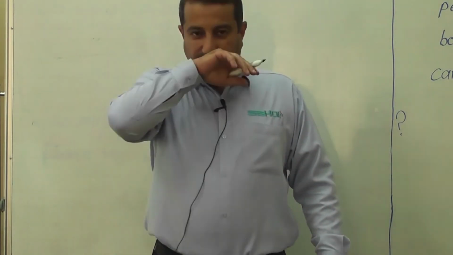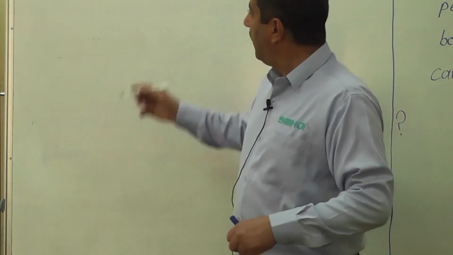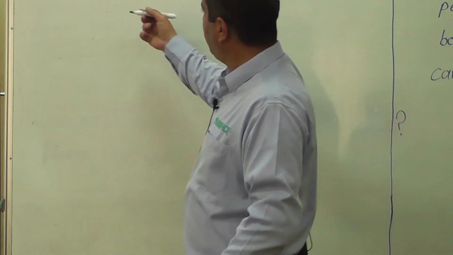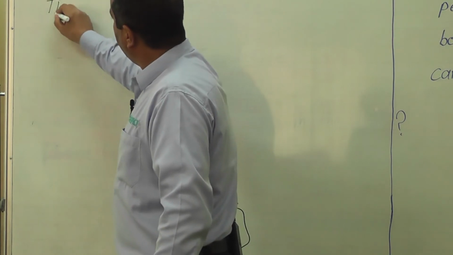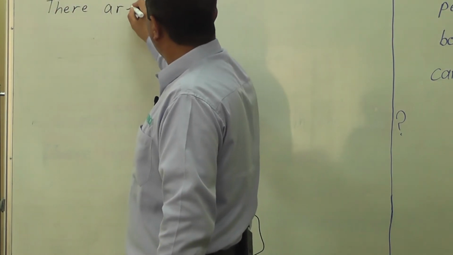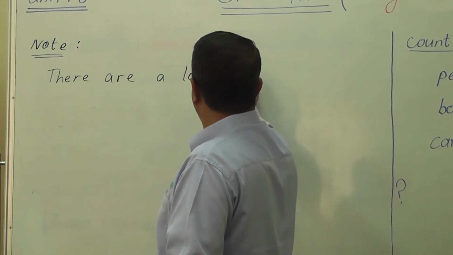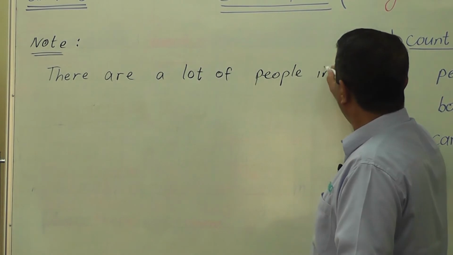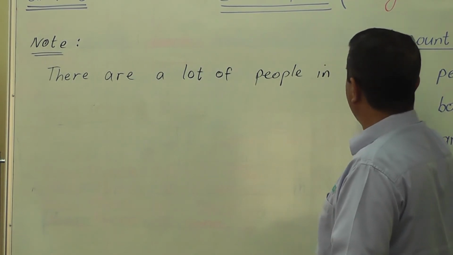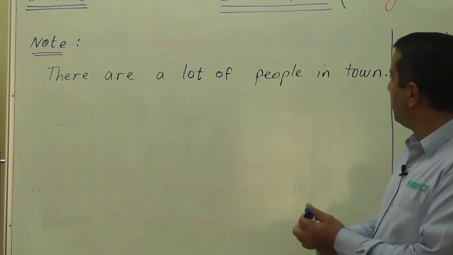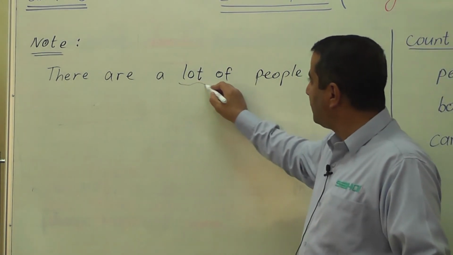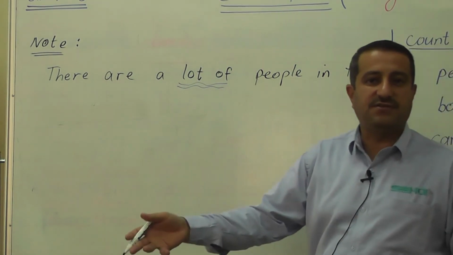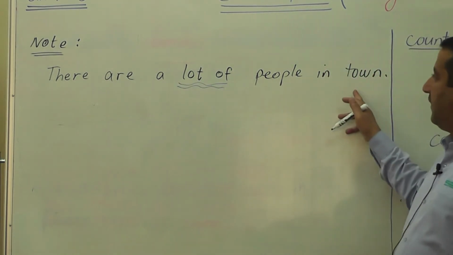Generally, in English, if we say the sentence in the positive form, we use a lot. Example, we say there are a lot of people in town. There are a lot of people in town, okay? So we say a lot of. Despite the fact that people is a countable noun, okay, means many people, many persons, we say there are a lot of people in town.